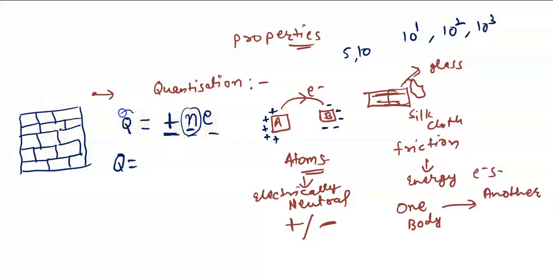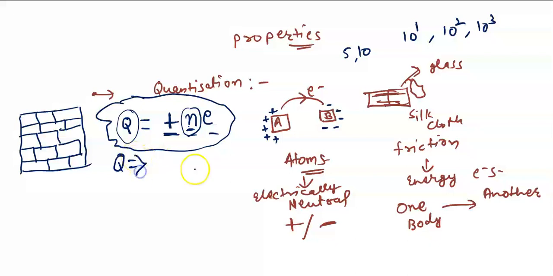Similarly, a big charge, or say the charge on a body, is equal to integral multiple of charge on an electron. This is what is called quantization. Quantization is nothing but a big thing made up of small things. That's it. And here we have taken n because n stands for integral, because an integral number of electrons can only transfer from one body to another. Now, I hope that this is clear to you.